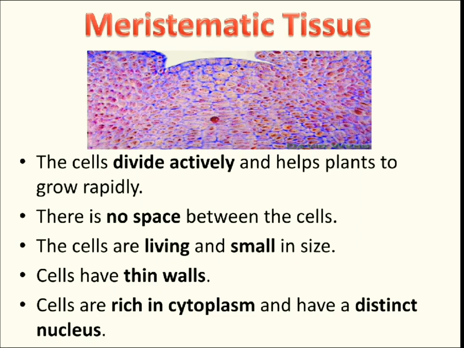Okay, cells are rich in cytoplasm and have a distinct nucleus. This is the most interesting characteristic of our meristematic tissue, or magical tissue, that they have a rich cytoplasm. What is cytoplasm? Cytoplasm is the fluid filled inside a cell. Apart from all the organelles, the main fluid in which all the cell organelles are present is called cytoplasm.